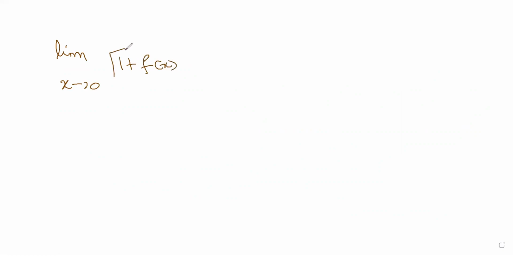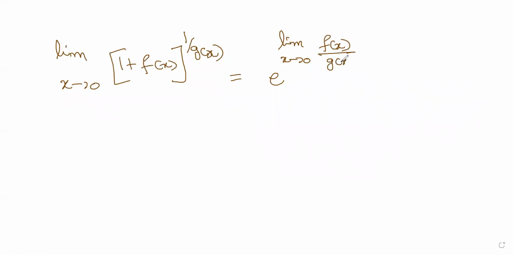This little bit advanced formula, you can write as e to the power of limit x tends to 0, f of x by g of x, provided the conditions are that f of 0 should be 0.